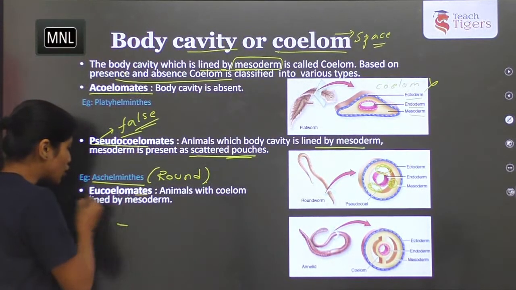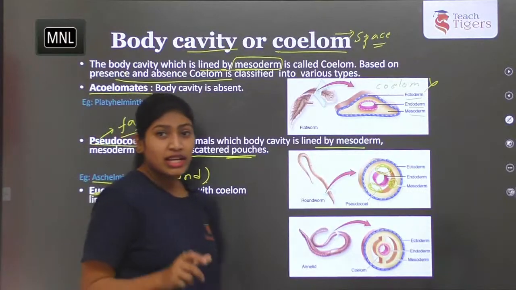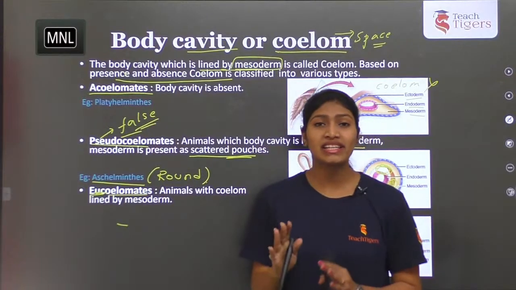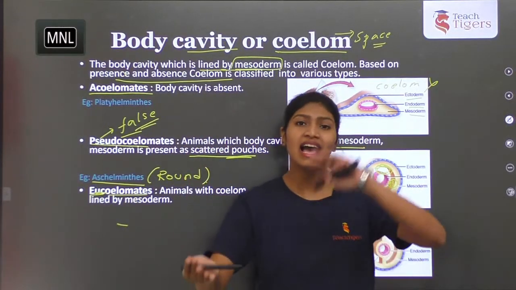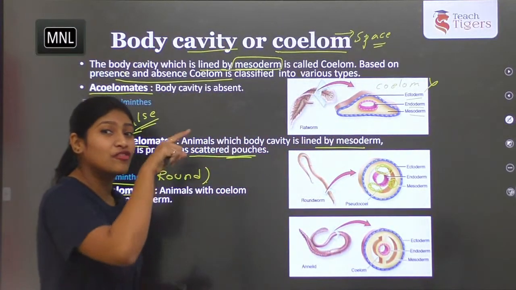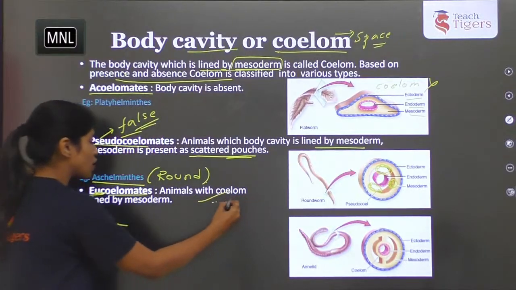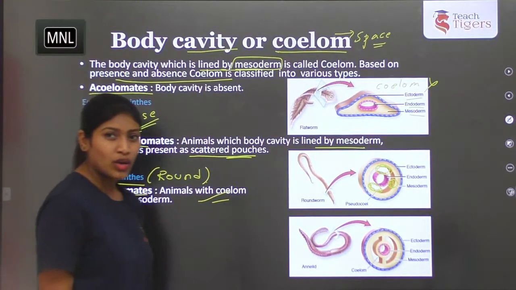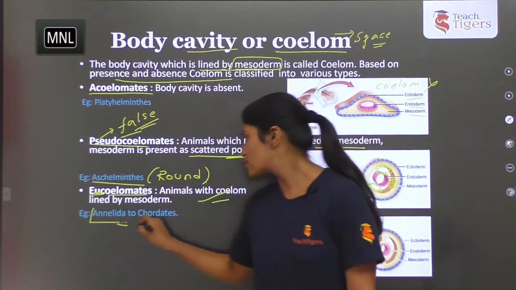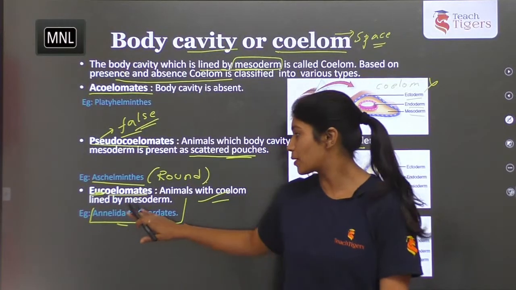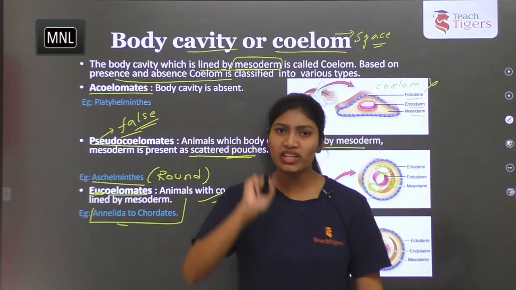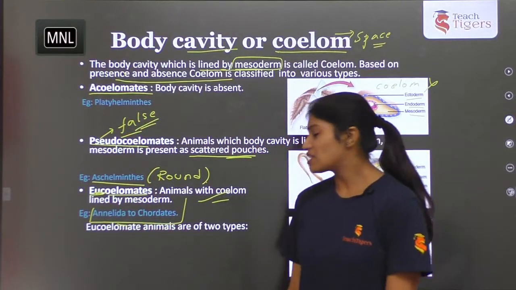The next one is eucoelomates. Eu means true. Here there is perfect formation of coelom, which is lined by mesoderm. So mesoderm lines both the ectoderm side as well as the endoderm side and forms a cavity. Then those organisms are called eucoelomates. What are those? For example, from annelids to chordates, all the organisms are eucoelomates. And here eucoelom is further classified into two types.